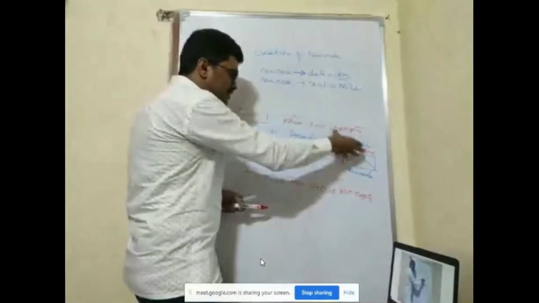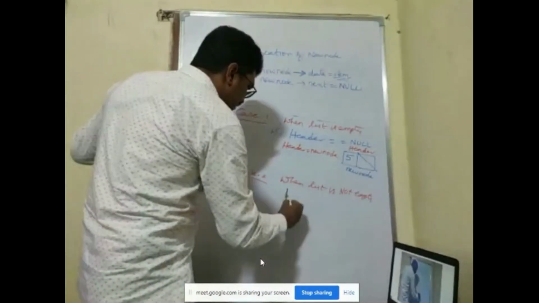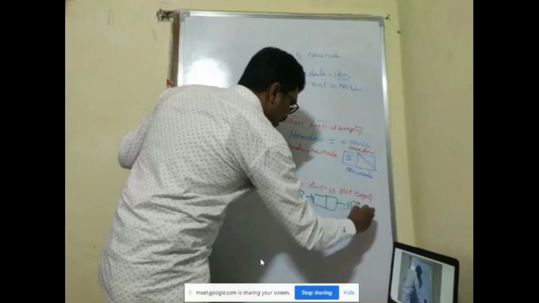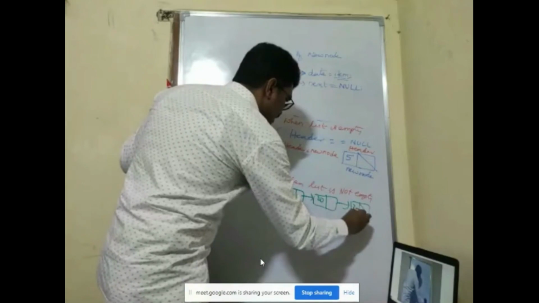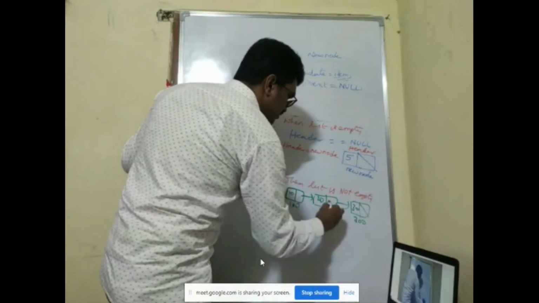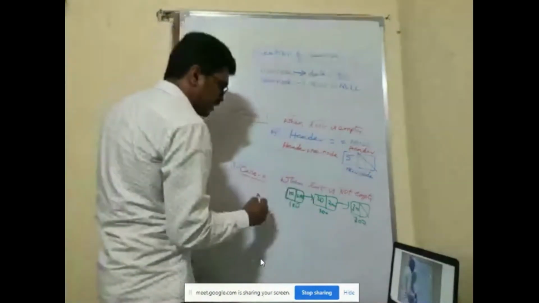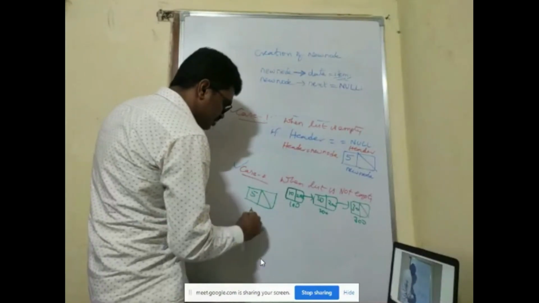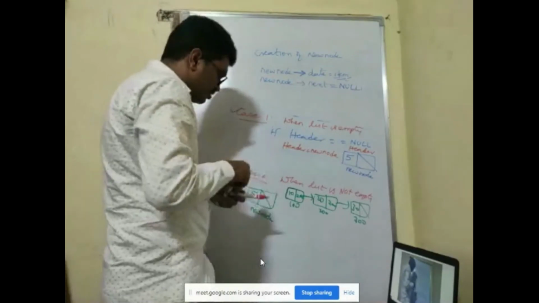So header is null, and I have done it like this. The next case is where I have elements like this: 10, 20, 30, 100, 200. For understanding purposes, I have taken the values 100 and 200. It does not mean that every time you will have 100 and 200. So I created a new node 5. This is my new node.